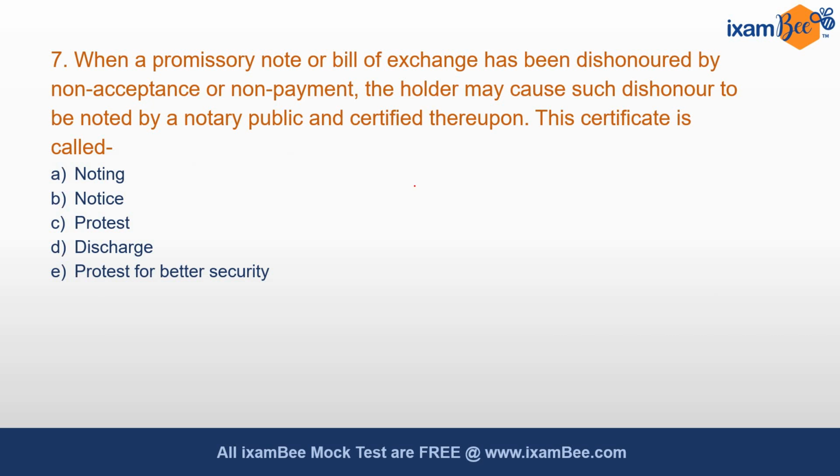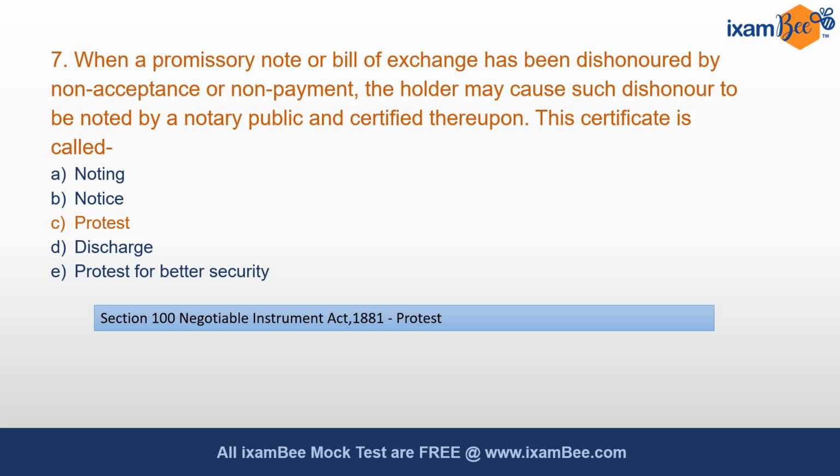Question number 7. When a promissory note or bill of exchange has been dishonored by non-acceptance or non-payment, the holder may cause such dishonor to be noted by a notary public and certified thereupon. This certificate is called? The correct answer is protest. The entire question is a definition picked up from section 100 of the Negotiable Instrument Act, which is called protest.